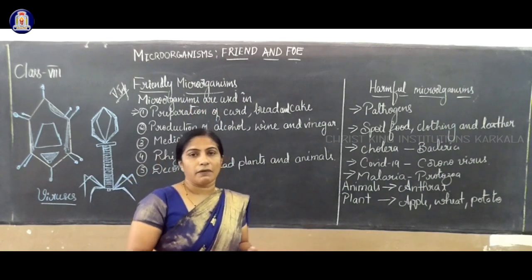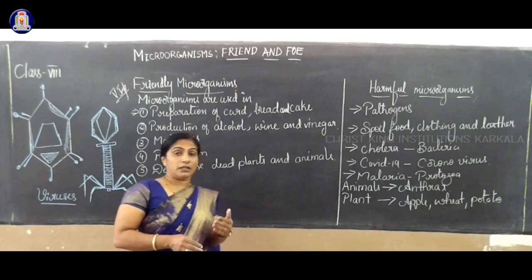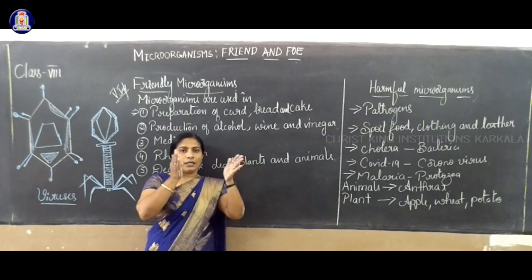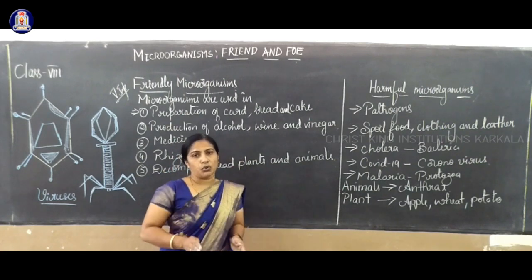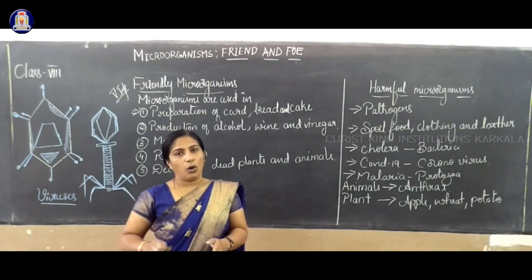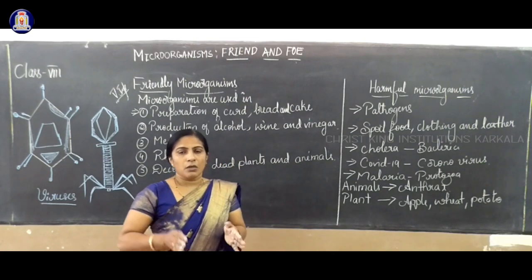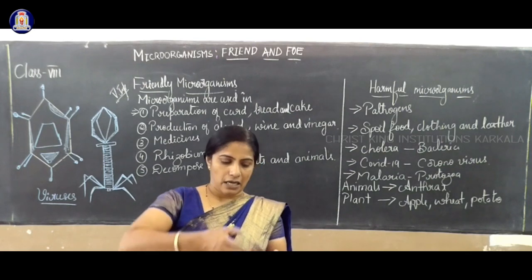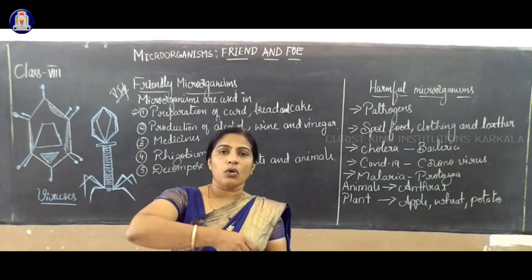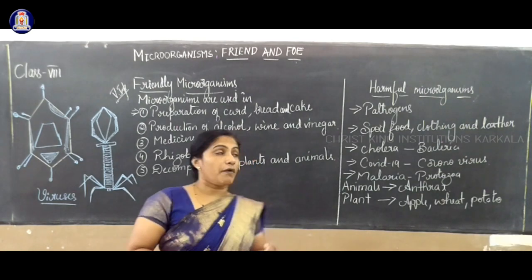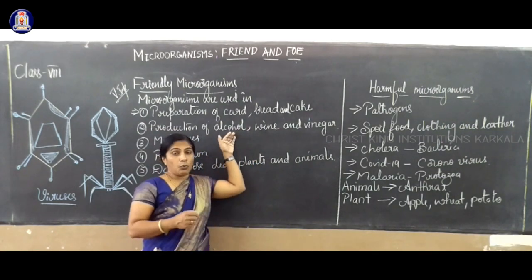In your textbook, it is given that Louis Pasteur invented a process called fermentation. What is fermentation? The conversion of sugar solution into alcohol is called fermentation. This is how the dough rises when you add yeast cells.